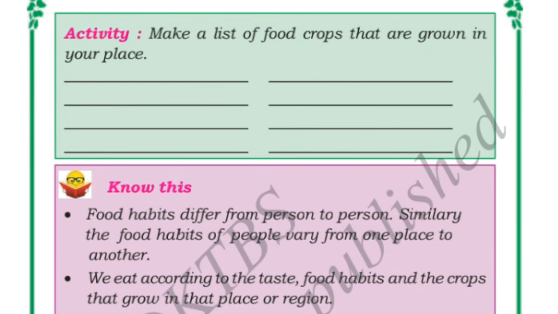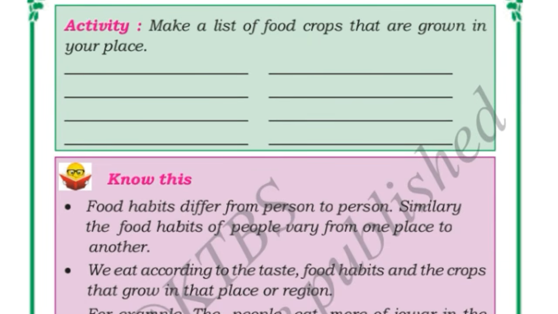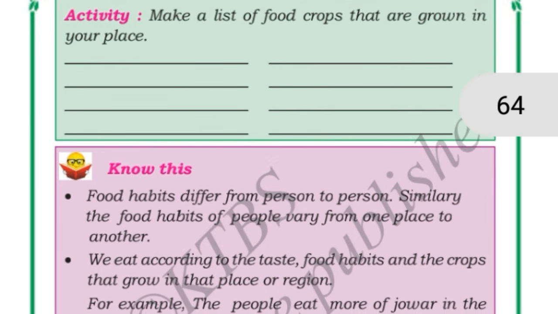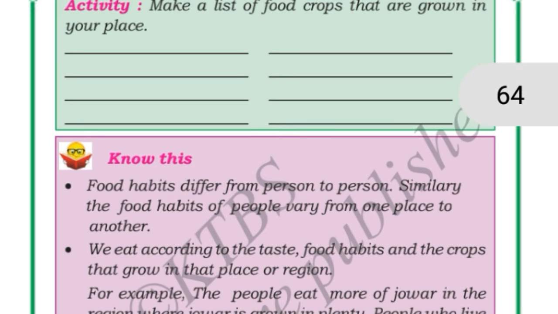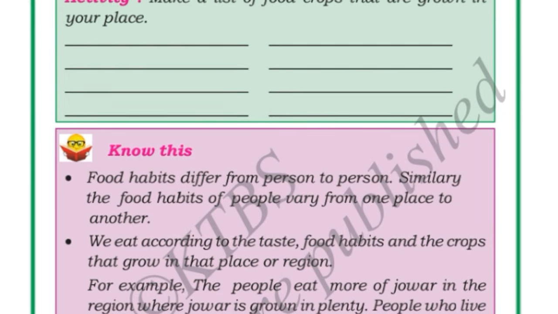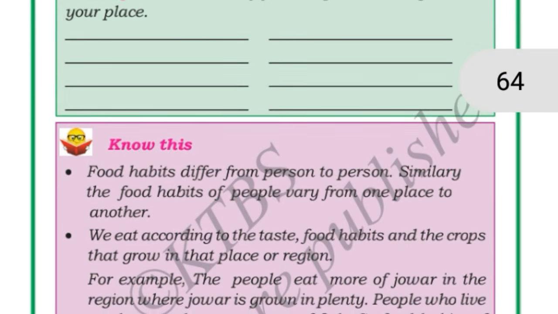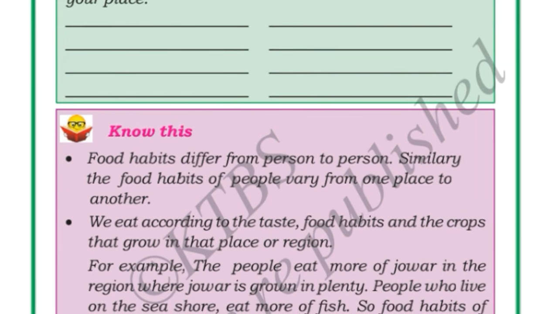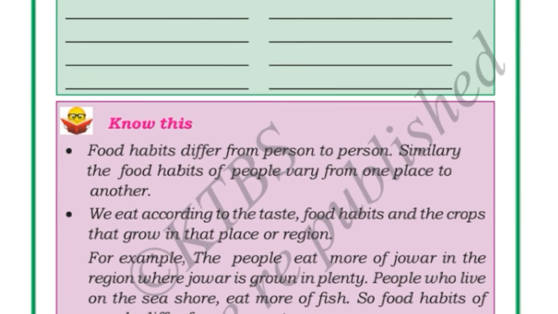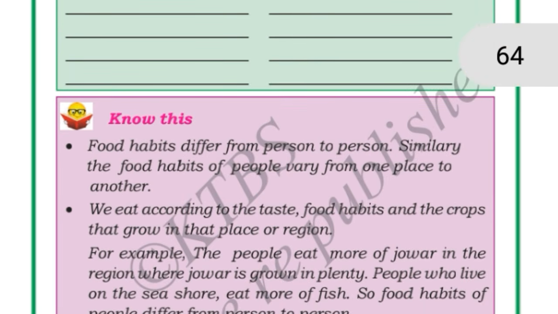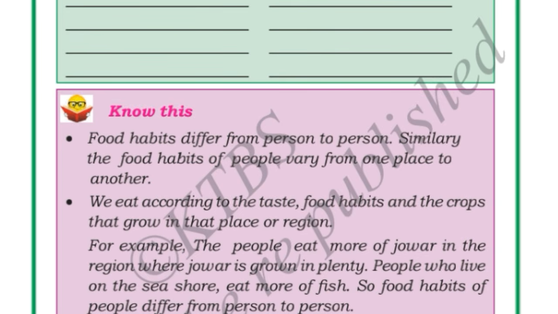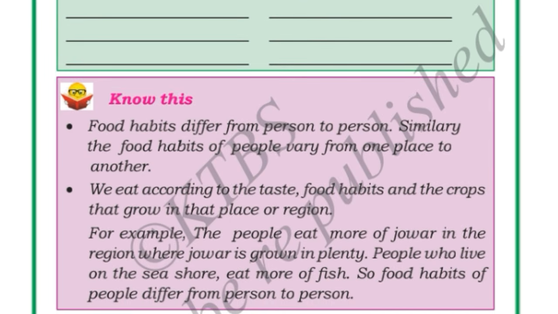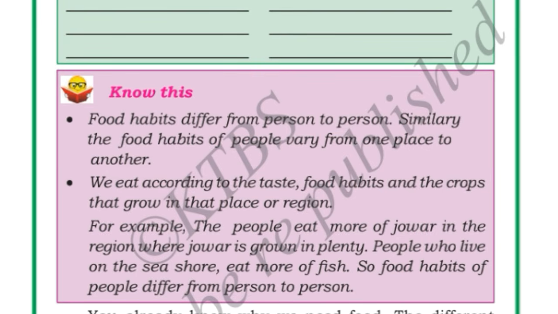Okay, one activity is there. See, make a list of food crops that are grown in your place. See, in each place different food crops are grown, and the food crops which are grown in different places are different from one another. Okay, so if you observe, the food habits differ from person to person. Similarly, the food habits of people vary from one place to another. We eat according to taste and food habits, and the crops are also grown differently in different regions.